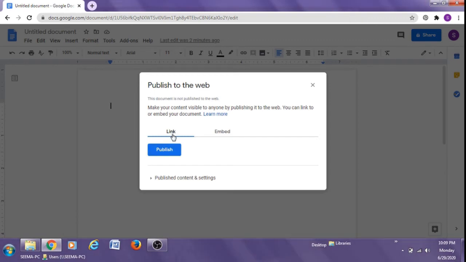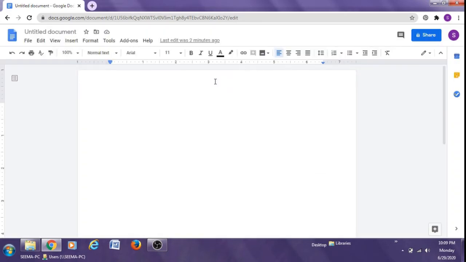To share it with people, you will get a link, and you can share this link with the people with whom you want to share the document. For example, if you have prepared some study material, you can send the link to anyone, and they will be able to see the content which is published.